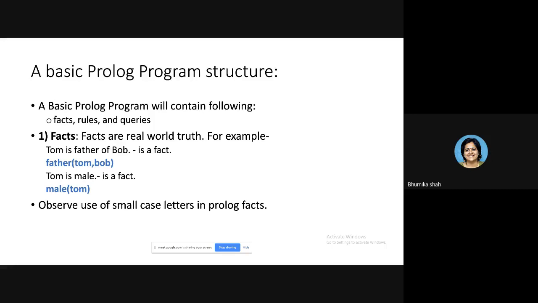Now see, it is not necessary that this fact can be written like this only. You can write this fact another way also. You may write it like gender, in round brackets, Tom, comma, male. We will see this with an example later when we do the program. What I'm trying to convey here is that whenever an English-like fact is given, to convert it to equivalent Prolog predicates, you can select the name of the predicate and the number of arguments that you want to pass on your own, depending on your own understanding.